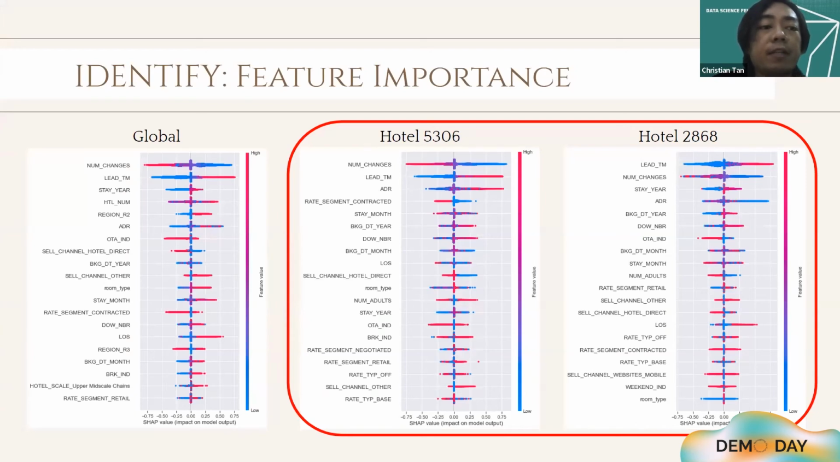Okay, so after running our models, we were able to determine the important features that affect the prediction. Here, we compare the results from the global model and 2 local hotel models. Notice that there is a different story for every model because their important features are not the same for all.